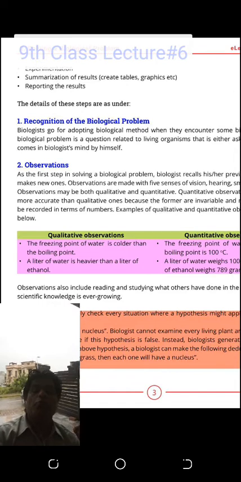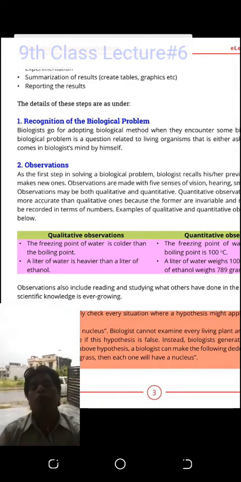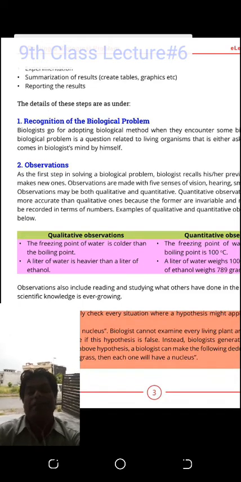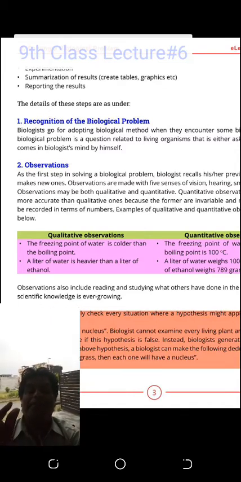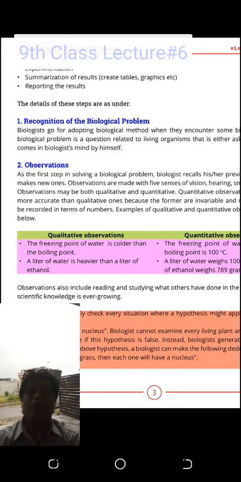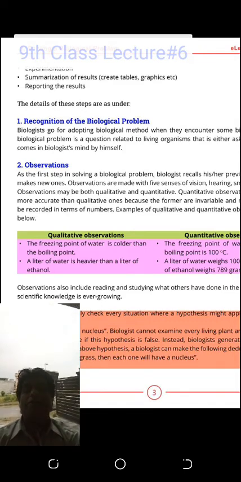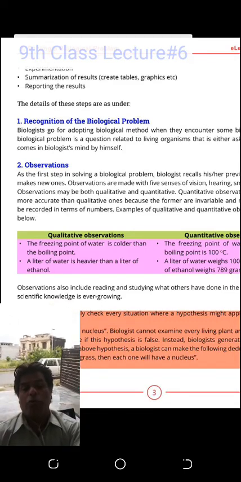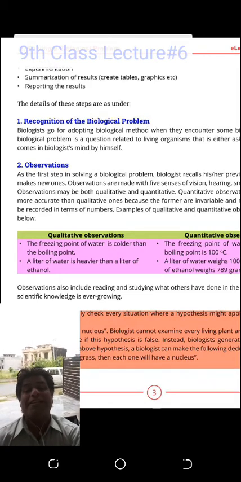When you use English words, that is, any idea or any statement to verify a problem, that is a qualitative observation. When you use mathematical numbers, 1, 2, 3, 4 up to 100, or any other mathematical symbol, that is a quantitative observation. Both types of observations are important, but in science we normally use quantitative observation.